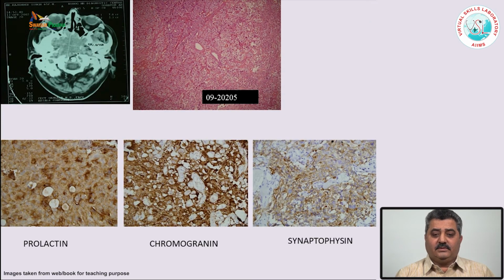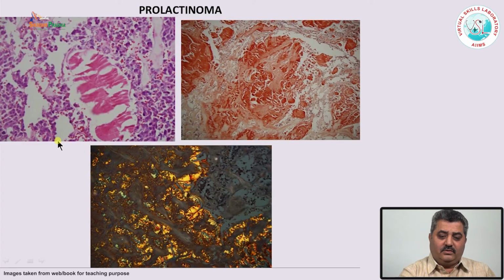This is one case of prolactinoma. This is a large tumor in the sellar and suprasellar region. This is the microscopy showing sheets of these cells with scant or moderate amounts of cytoplasm, and these cells are immunopositive for prolactin, which is strongly positive. So, this was a case of prolactinoma.